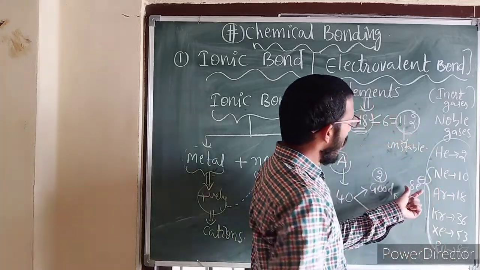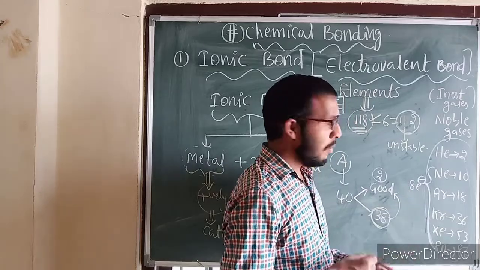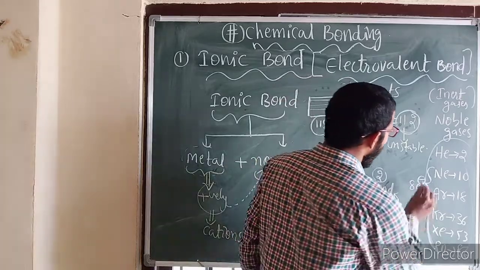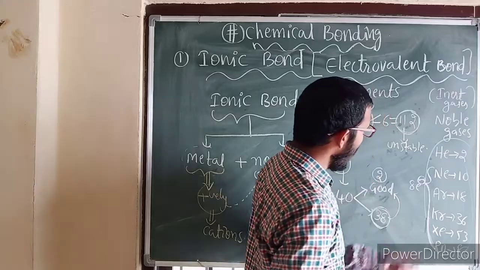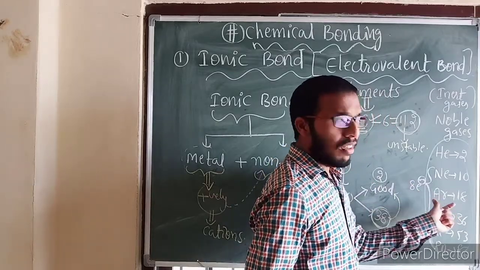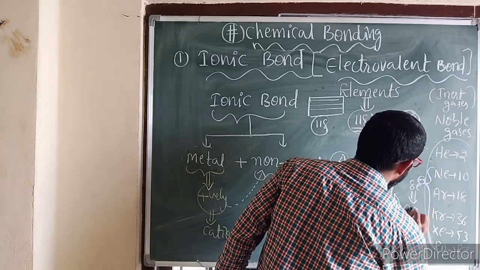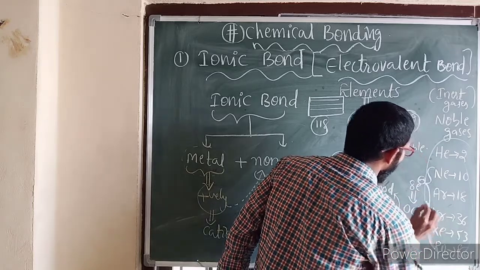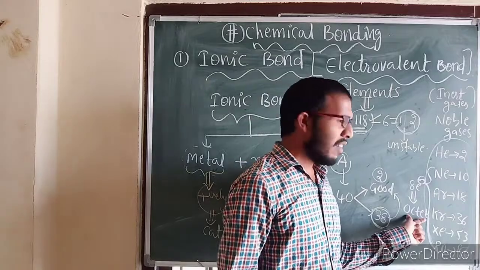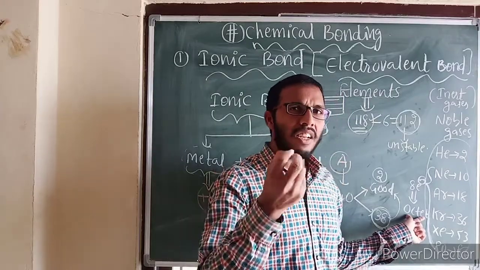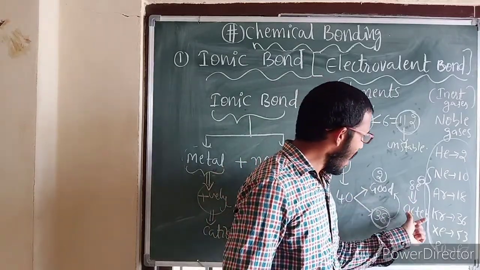We might have learned in lower sections that each and every element tries to acquire 8 electrons in its outermost orbit or valence shell, and that is known as the octet rule. So what is the octet rule? Each and every element tries to acquire 8 electrons in its valence shell.